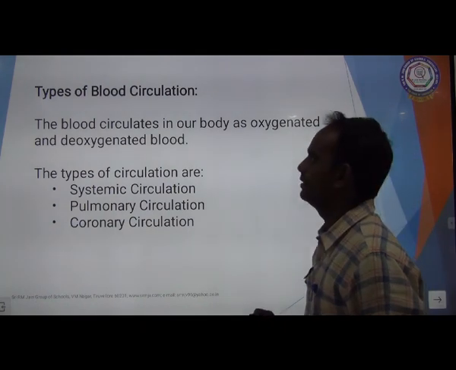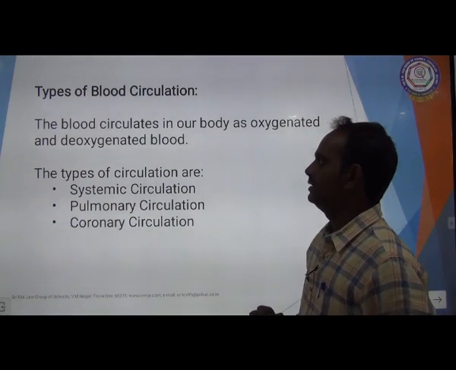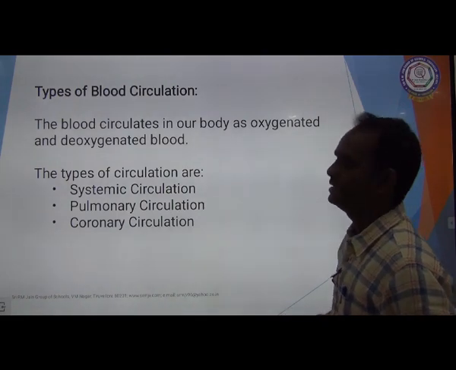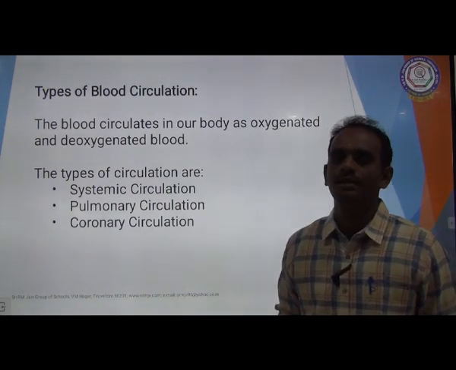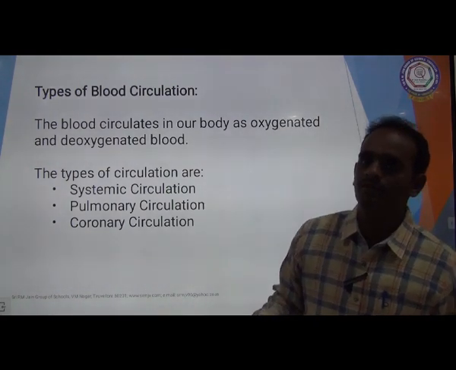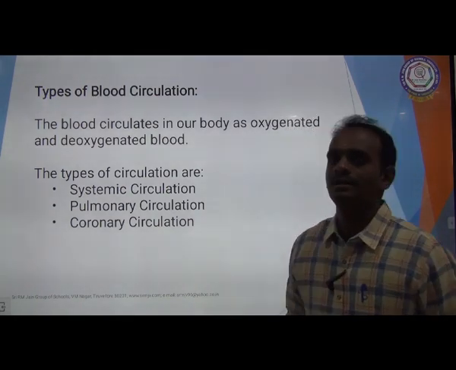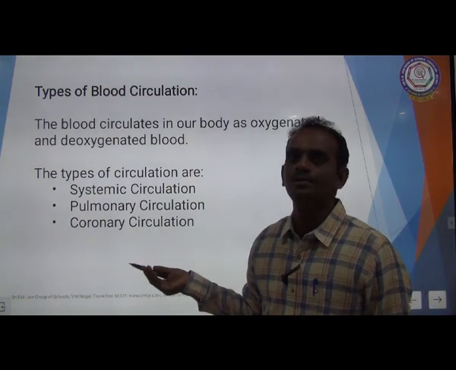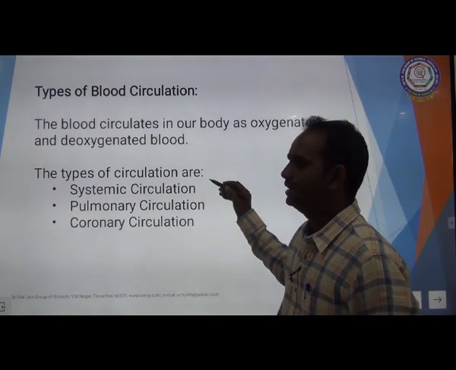And the types of circulation: there are three different types of circulation. The blood circulates in our body as oxygenated and deoxygenated blood. So two different types of blood are there. Oxygenated blood is called pure blood, and deoxygenated blood is called impure blood.